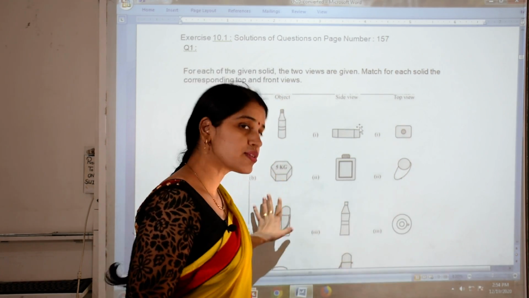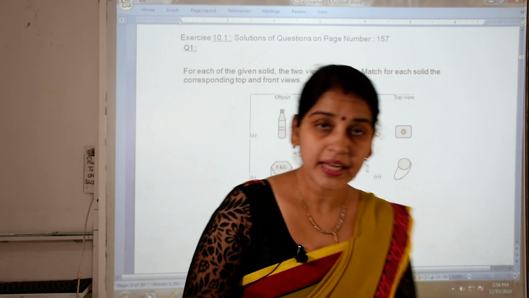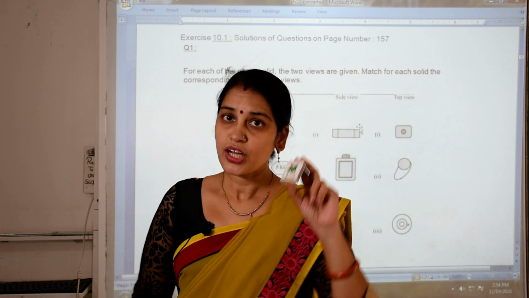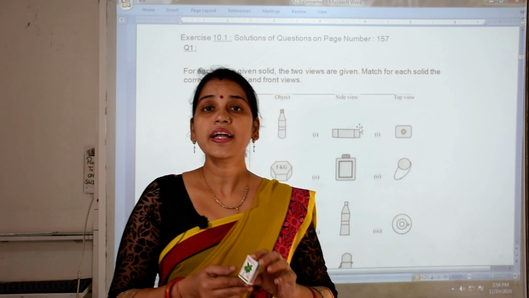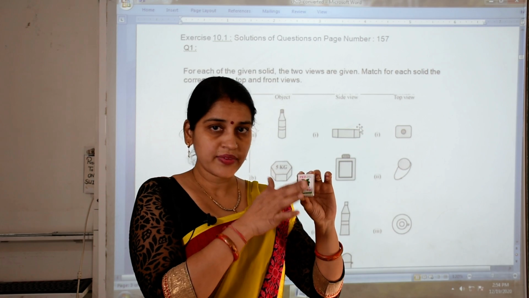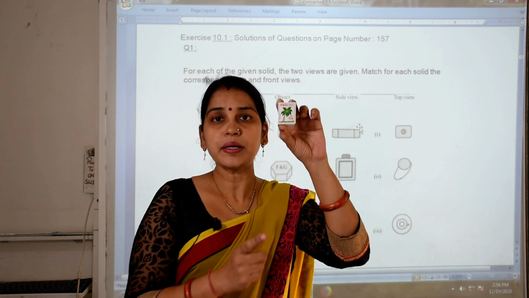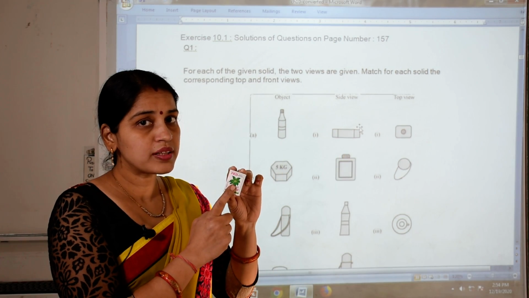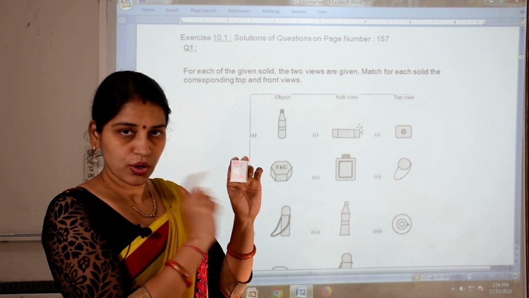So our question is also based on views. Let's see one example. Now we are taking the example of a matchbox. This is also a solid figure or solid shape. This part is the front part of the matchbox, so whenever you have to draw the front view, you draw only this part.